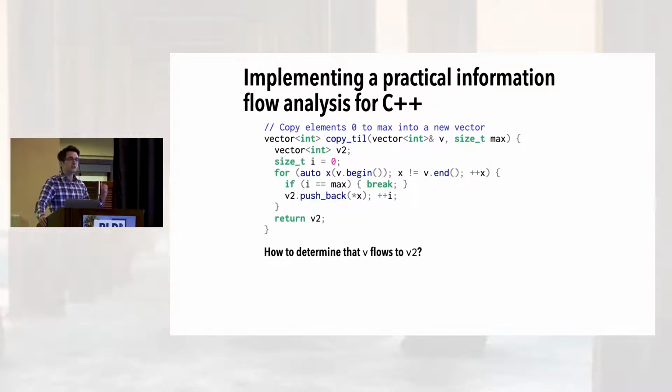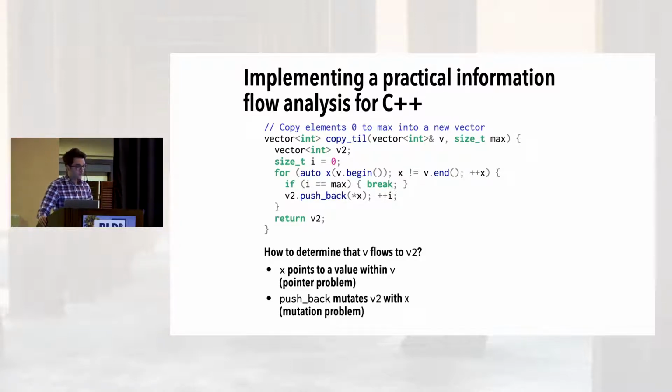And so the challenge is, how would you write an analysis that could deduce those flows? For now, let's focus on how v here influences v2 here. For that, we need to deduce a few key facts. The first thing is when we do x parentheses v.begin, this creates an iterator, which is a pointer to v.